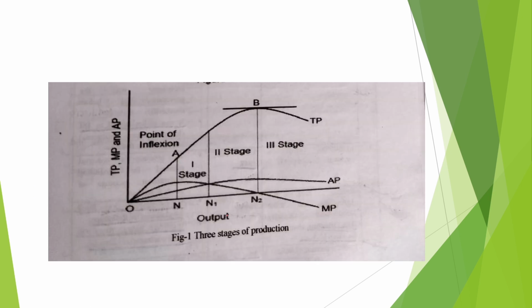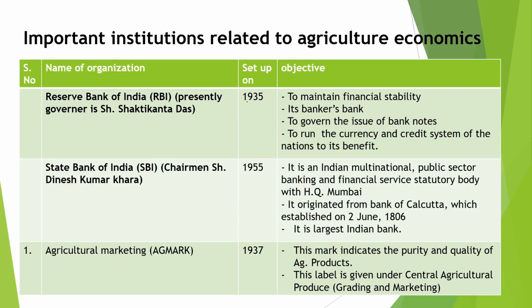In the first stage the elasticity is greater than 1. Here both the MP and AP are increasing. Here AP is increasing throughout this zone and MP is increasing up to the point of inflection and then declines. In the stage second, the AP decreases throughout this zone and MP also decreases but has a positive value. In the third stage, the AP and MP both decrease but MP decreases beyond 0 and has a negative value. Now, the next topic is important institutions related to agriculture economics.